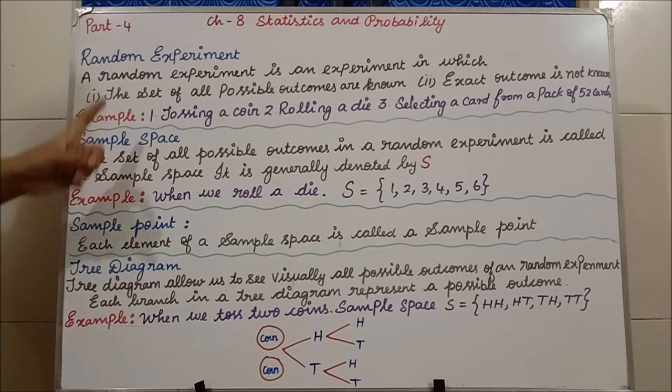The next concept is sample space. The set of all possible outcomes in a random experiment is called the sample space.